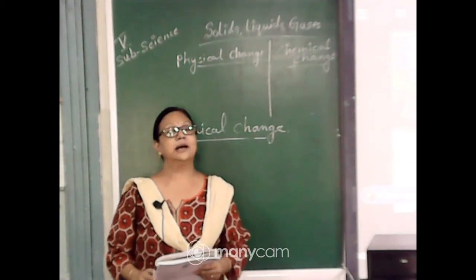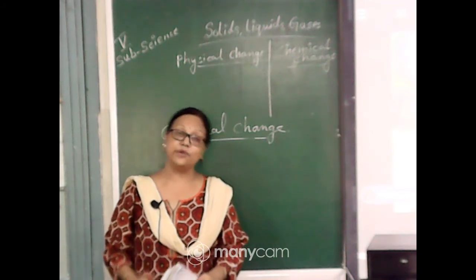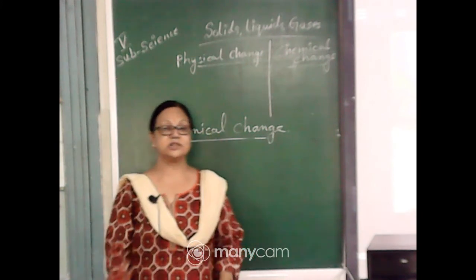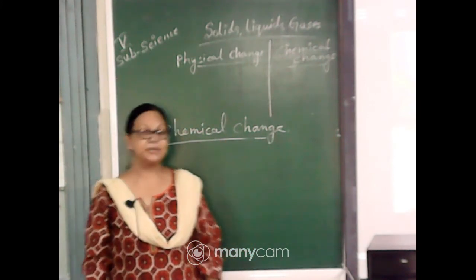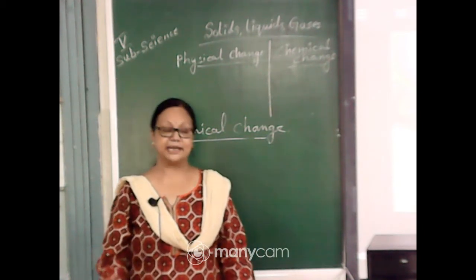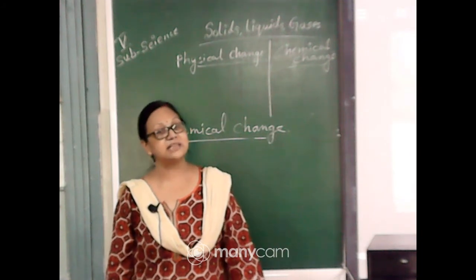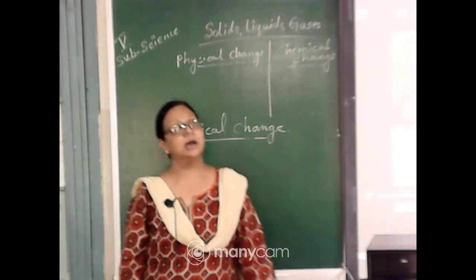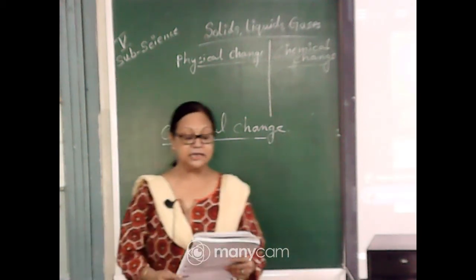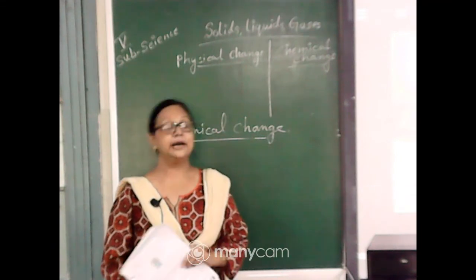Here, if we reverse the condition, we will not get back the original thing. Secondly, this type of change is a permanent change. Once it is changed, we will not get back the thing whatever it was. And the last thing is it is a non-reversible change and permanent change, and a new substance is formed.